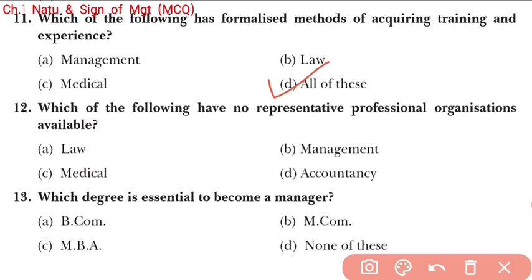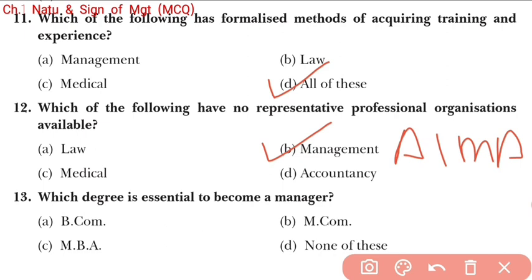As far as accountancy is concerned, there is the FCA, Fellowship of Chartered Accountants. And as far as management is concerned, there is also AIMA, the All India Management Association, but it does not have legal status. So here answer B is correct.